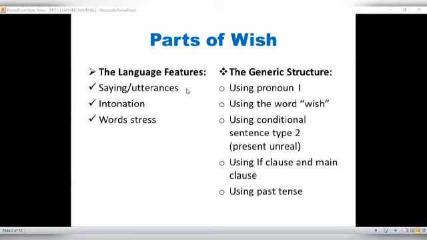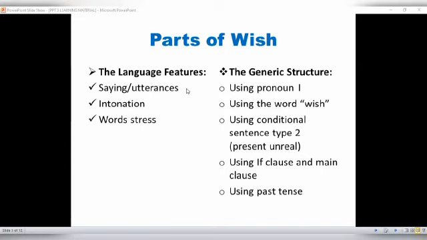Now, what about the generic structure? The generic structure of wish comprises using pronoun I. The second one is using the word wish. And the third, using conditional sentence type 2 or present unreal.